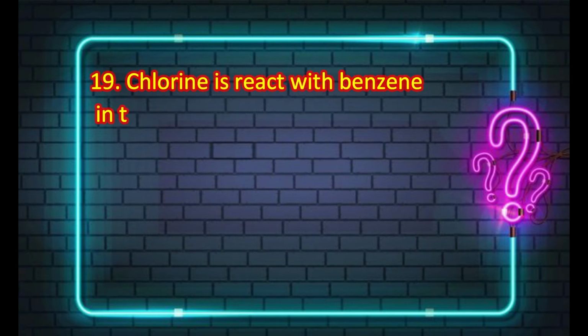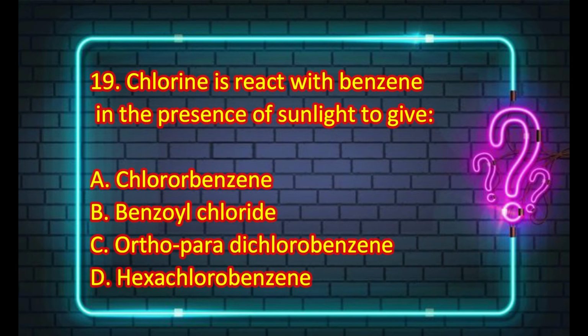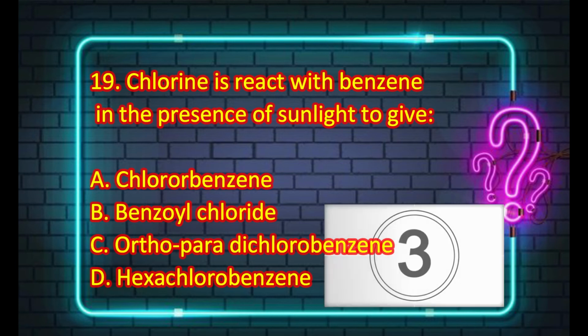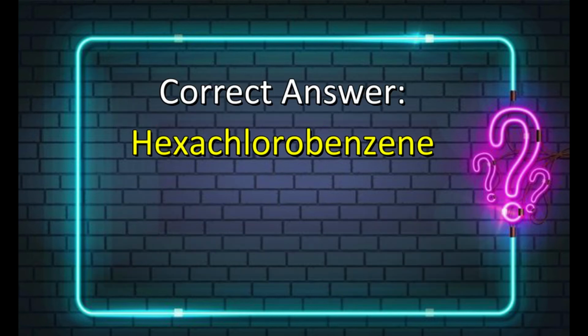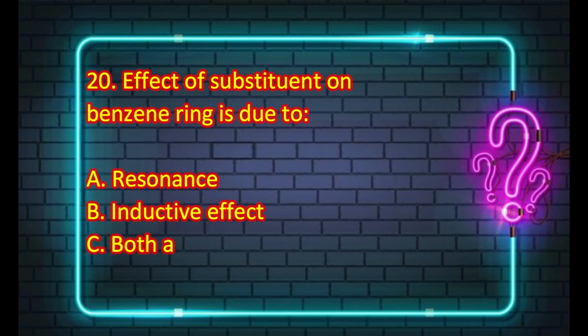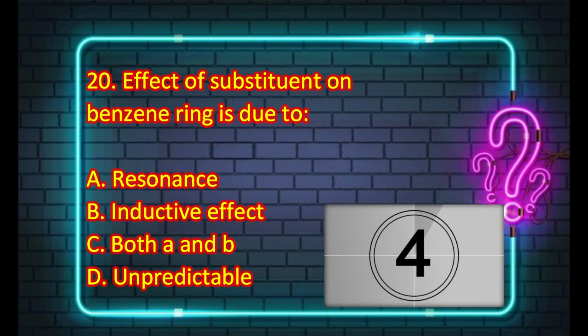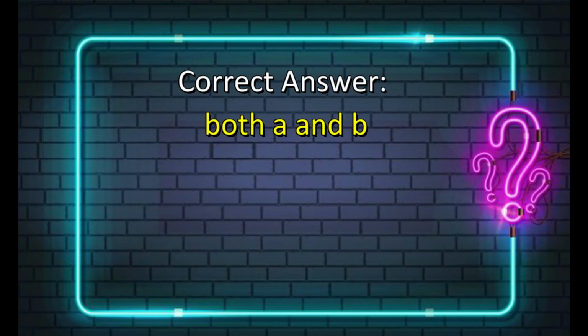The next MCQ is chlorine reacts with benzene in the presence of sunlight to give chlorobenzene, benzoyl chloride, ortho-para dichlorobenzene or hexachlorobenzene. The correct answer is hexachlorobenzene. The next MCQ is effect of substituent on benzene ring is due to resonance, inductive effect, both A and B or unpredictable. And the correct answer is both A and B.